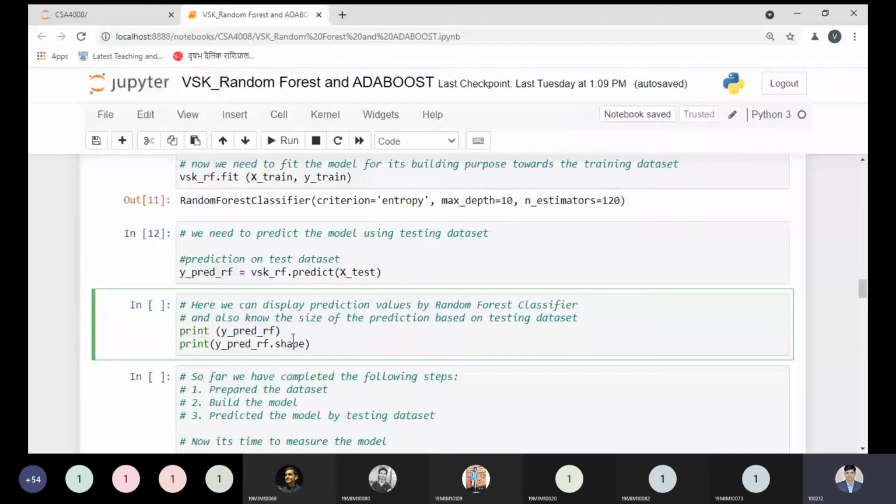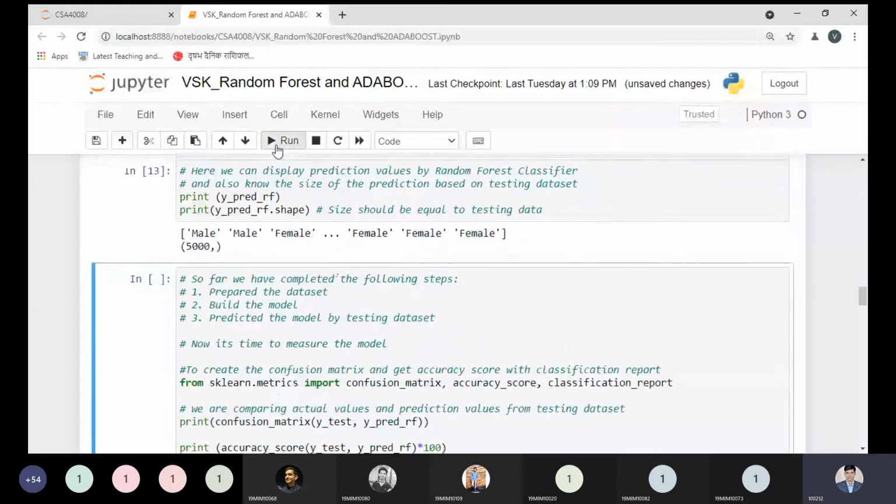I can write here, size should be equal to the testing data size. So what is the testing data size? 5,000. Let me execute this code in front of you, then you will be able to understand.